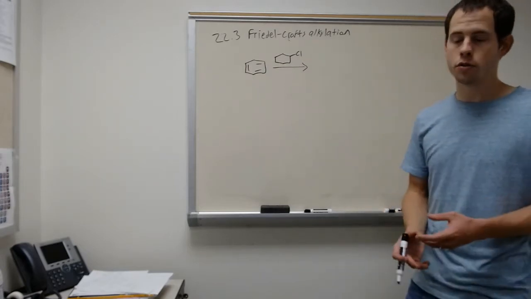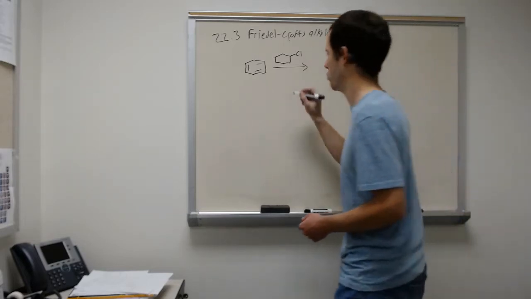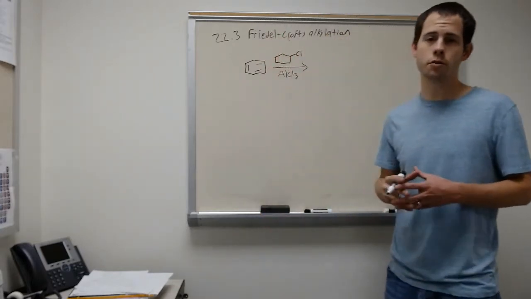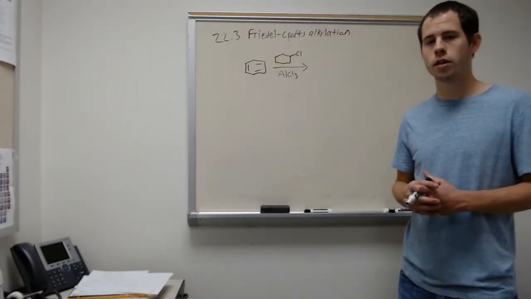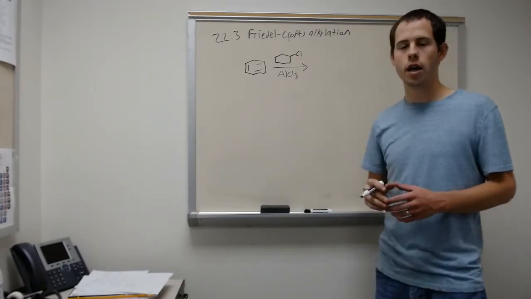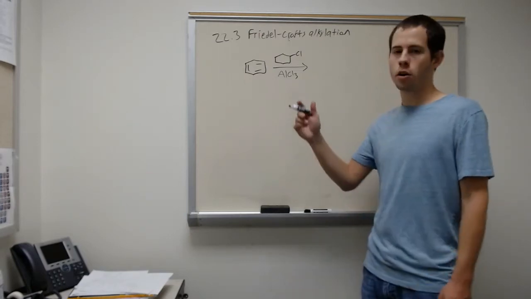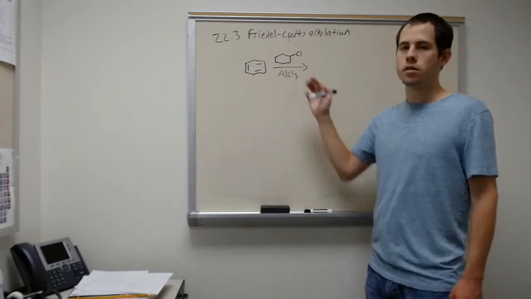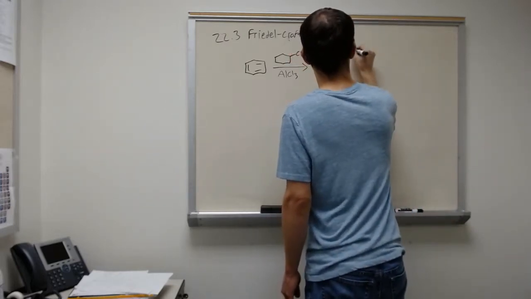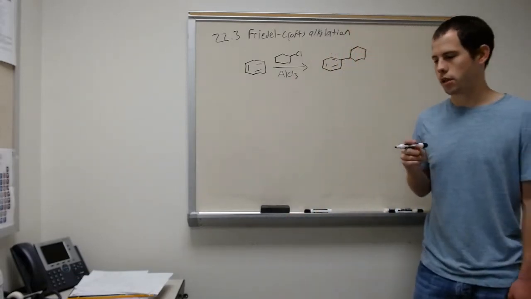So again, we usually use the corresponding halide. So we have a chlorine here, and so we're going to throw in aluminum trichloride. FeCl3, iron trichloride, would also work in this case. It's going to pull this chlorine off and make this carbon have a carbocation, so it's extremely reactive. And then we make a carbon-carbon bond from our benzene ring to that carbon. And so we have a reaction that goes like this.